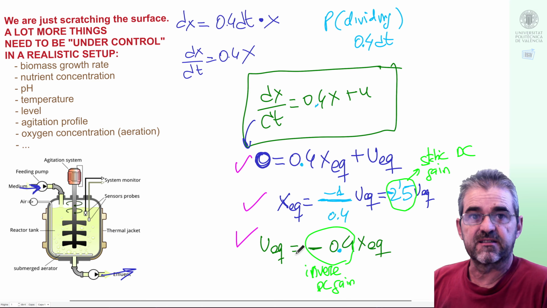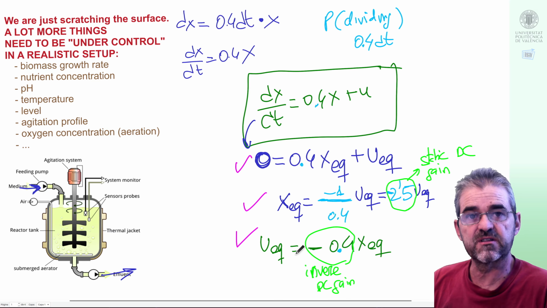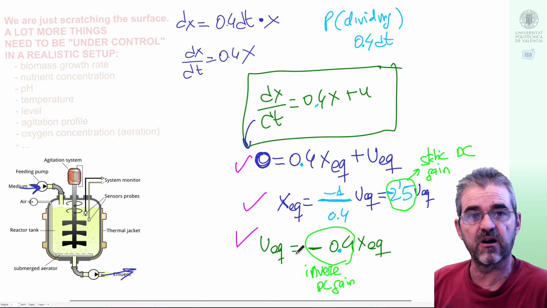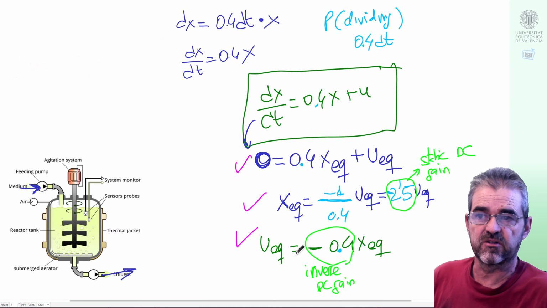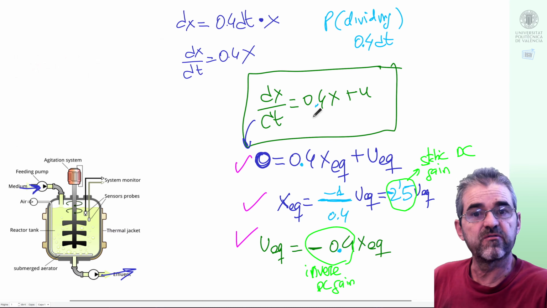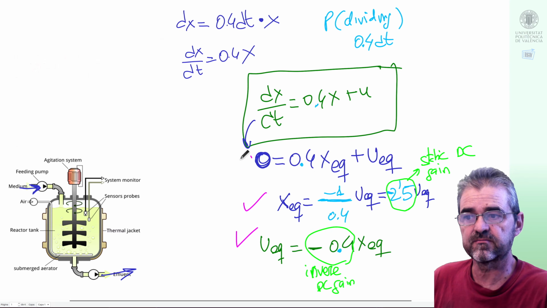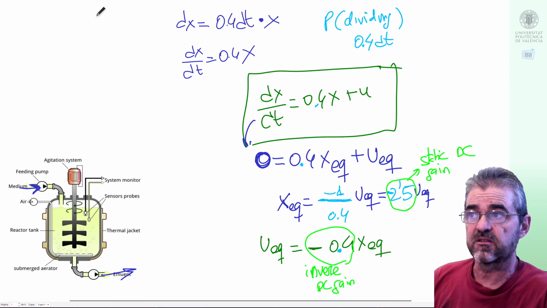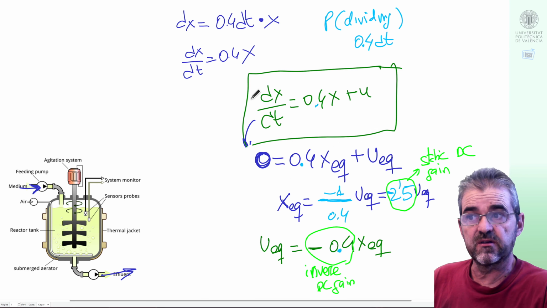But let's start with the most simplified approach to the problem, which is this first order problem, just to get a glimpse of what controlling an unstable system is. So, this is the equilibrium point from the differential equation in three equivalent ways. The equilibrium is unstable, but before getting to control, let us recall that in control we often use the models